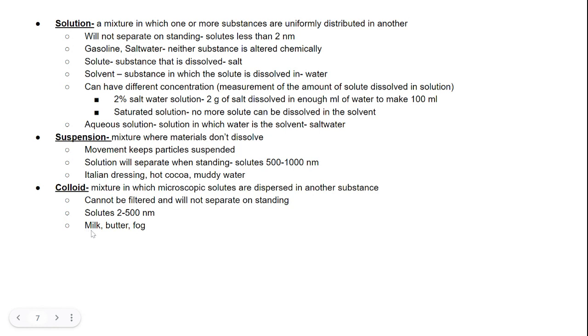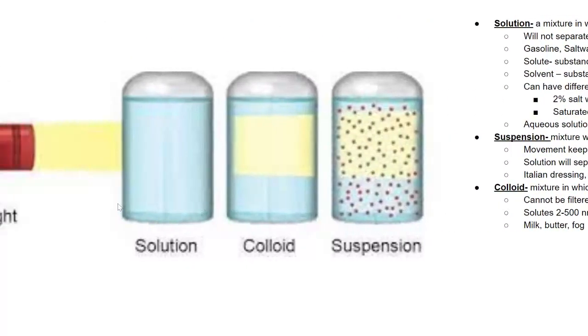Milk is actually a colloid. A good example is fog. Fog is basically all these little particles that are spread throughout the air, but they're not really dissolving in the air, but they create this weird looking appearance. So with a colloid, the size of the particles is actually somewhere between suspension and solution. Colloids are confusing, and we'll have better discussion about those in class together.